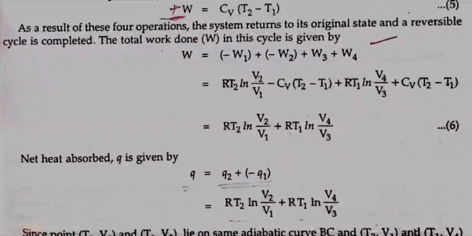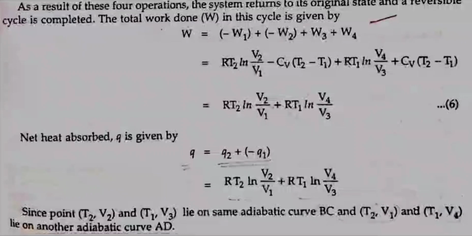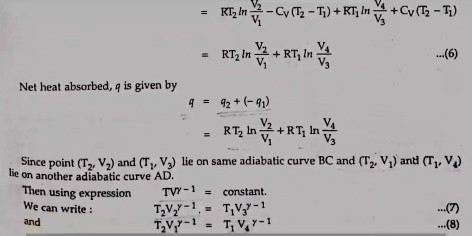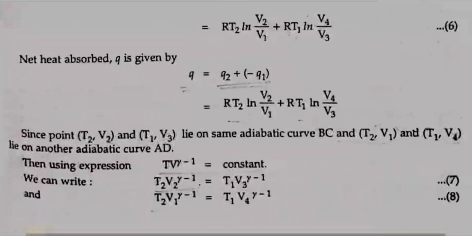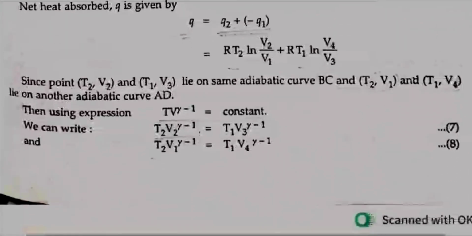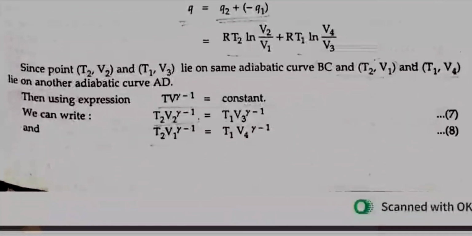The total work in the cycle is given by W is equal to minus W1 minus W2 plus W3 plus W4. So at last, W is equal to RT2 ln V2/V1 plus RT1 ln V4/V3. Net heat absorbed Q is given by Q is equal to Q2 minus Q1, that is RT2 ln V2/V1 plus RT1 ln V4/V3.